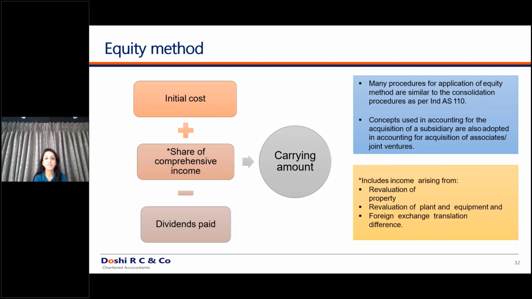Another case that we discussed yesterday is that this goodwill amount won't be amortized. Whatever goodwill arises on consolidation is never amortized, and it is only tested for impairment.